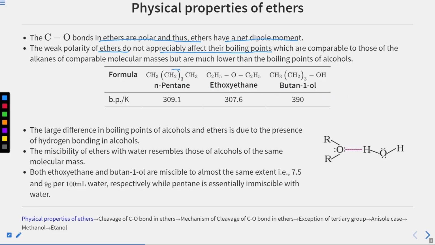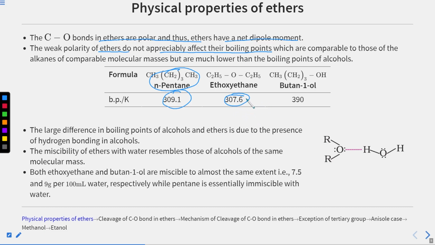We have taken normal pentane, which has a boiling point of 309.1 Kelvin. Then we have the ether with 307.6 Kelvin, which is a similar boiling point to normal pentane. Normal pentane has no such polarity, while the ether has some polarity.